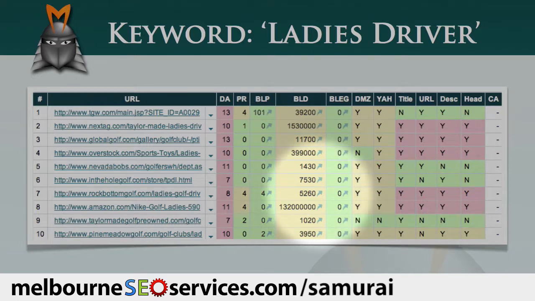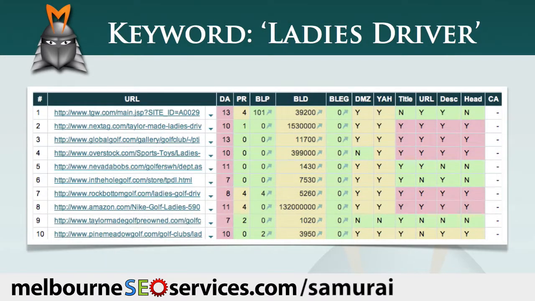None of the sites have backlinks from .edu or .gov websites, but many of them are listed in the DMOZ and Yahoo directories. When we look at the on-page factors, we can see that several of the ranking pages are actually optimized for the term ladies driver. Of the 3 terms we've looked at, the term ladies driver appears to be the most accessible, mainly because the ranking websites do not have very strong link networks.